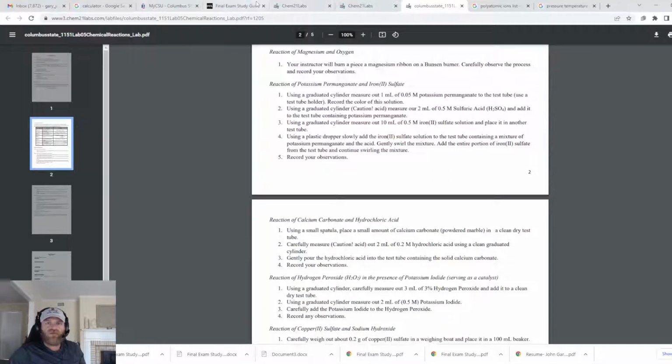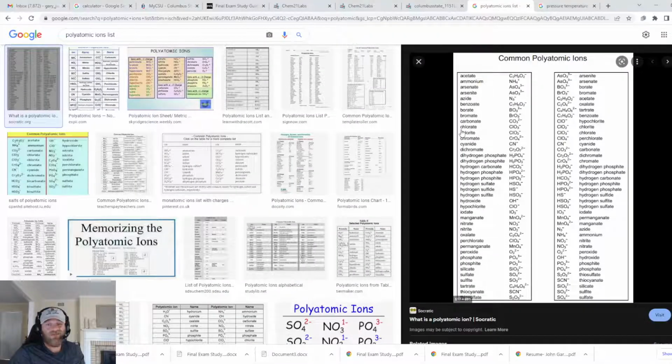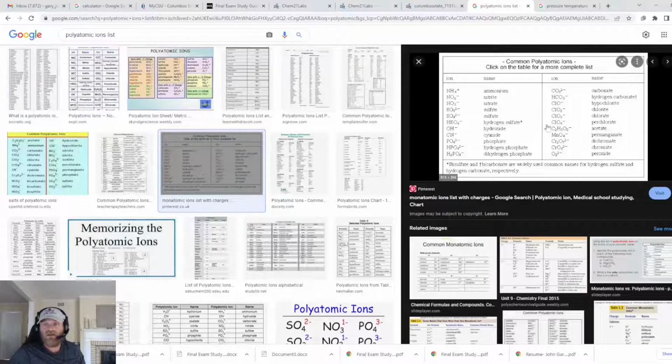Okay, let me go back to the study guide. Be able to recognize and determine charges for chemical reactions. What is the charge of an ammonium ion? All right, so one thing you might ought to do with your list of the types of reactions is a list of polyatomic ions. Couldn't hurt, because a lot of people will go in there and they'll see this hydroxide ion and they'll try to break it up into an individual oxygen and an individual hydrogen, and that's not what you should be doing.